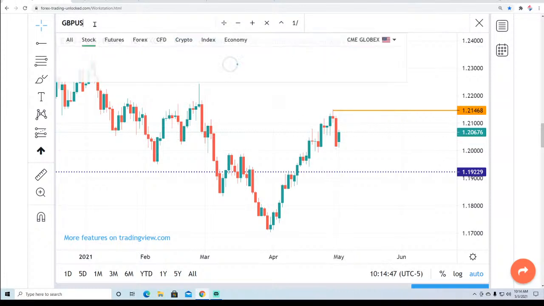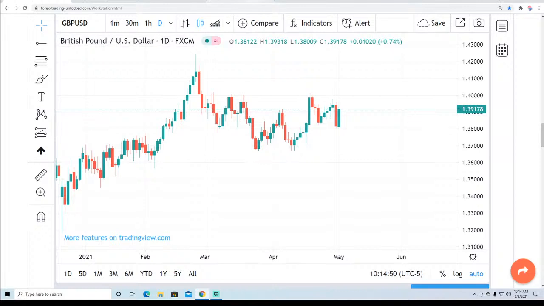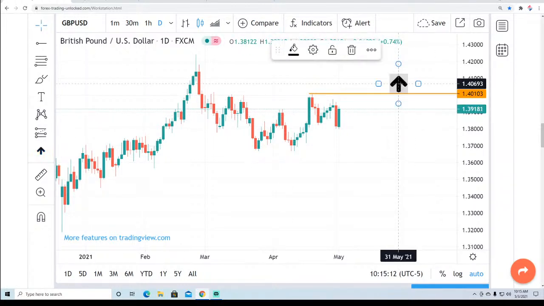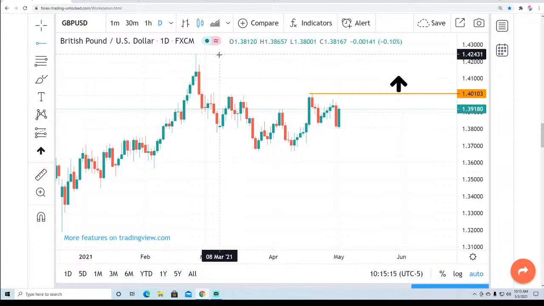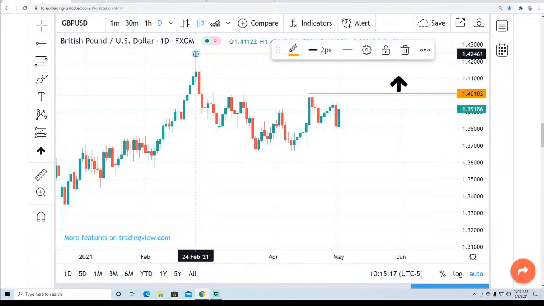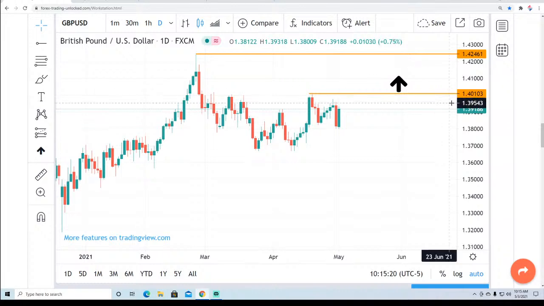So let's go to the British pound-US dollar. This is another oil-related market. Remember, we were talking about oil getting to $65 a barrel. Should we see something like that, it is very likely that we will see the British pound make a breakout to the upside. And if it gets above this 1.40, let's get that a little tighter right here. If it gets a little higher than this 1.4010 area, it is most likely going to be making a run to take out this high that was set back at the end of February. So this is not a big area to cross to get from 1.4010, or where it's at right now, basically 1.3918, to 1.4246.